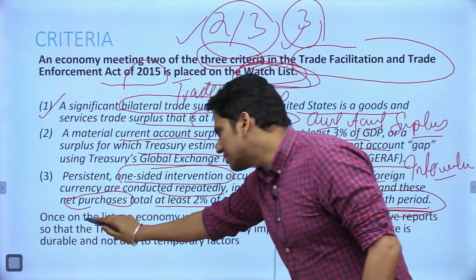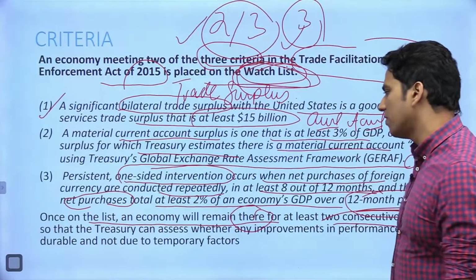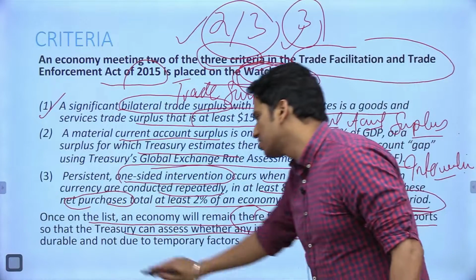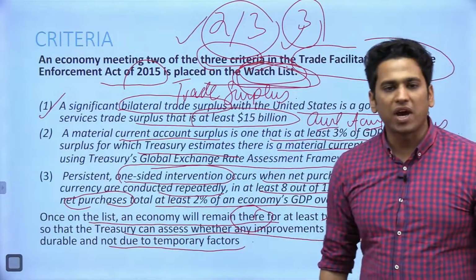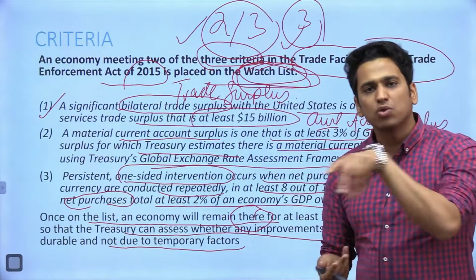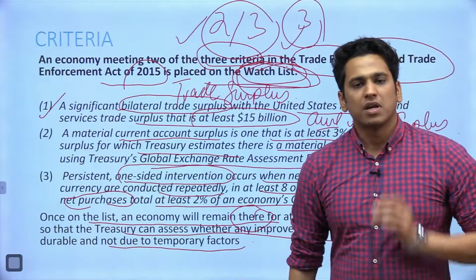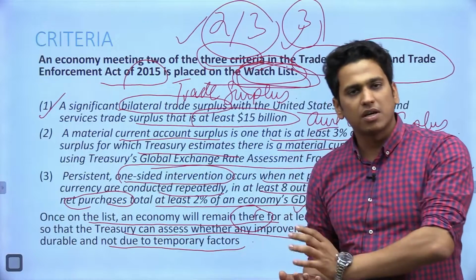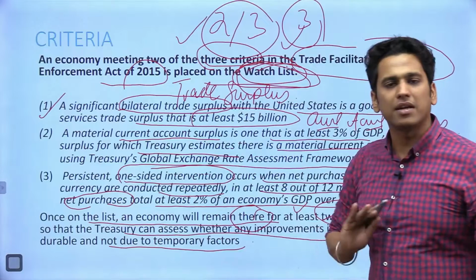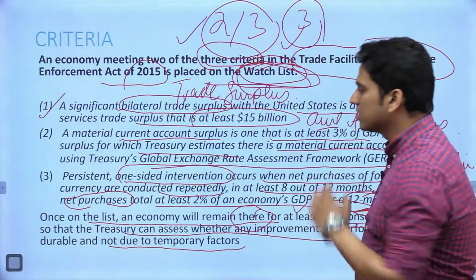So once the country is on the list, an economy will remain there for at least 2 consecutive reports so that the Treasury can assess whether any improvements in performance are durable and not due to temporary factors. एक बार अगर लिस्ट में आ गए तो आपको 1 साल के लिए वेट करना होगा, क्योंकि ये रिपोर्ट साल में 2 बार आती है. So you have to wait for at least 2 consecutive reports once the country is on the US Treasury currency monitoring list. तो इंडिया के बेसिकली इन 2 में से 3 क्राइटेरिया सेटिस्फाई हो रहे थे, जिस वजह से इंडिया जो कंट्री थी it was under this watch list.